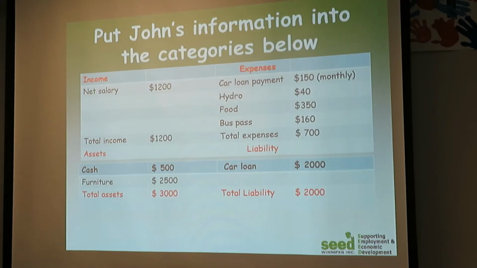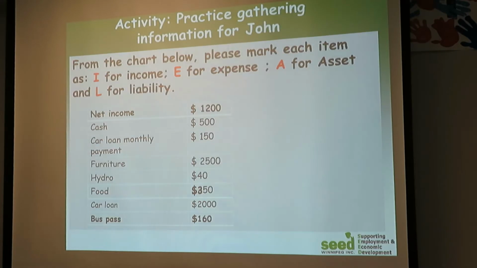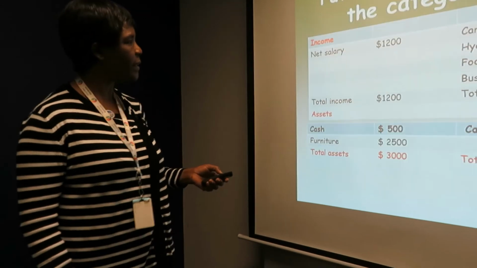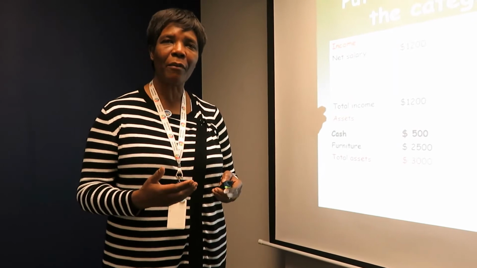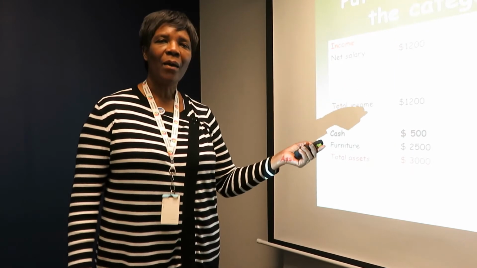Now let us organize the information we have here nicely so that we can put all liabilities together, or expenses, the income, and assets all together. Look at here. As we said, our chapter is about gathering information. We have information now. We have liabilities, assets, expenses, income. When we are gathering information, as we said, we can make a list and we can make a chart. So the best way to do it is to organize it in a way that is clear.